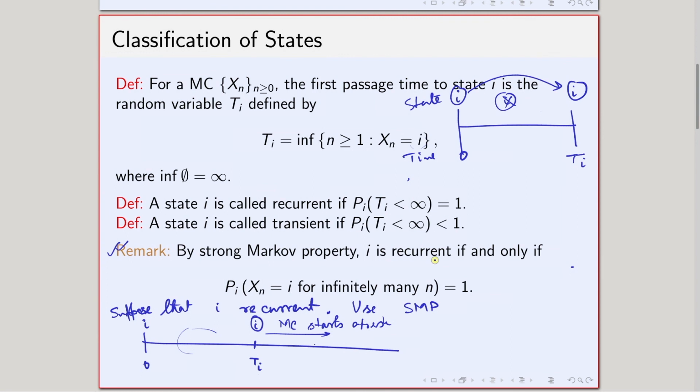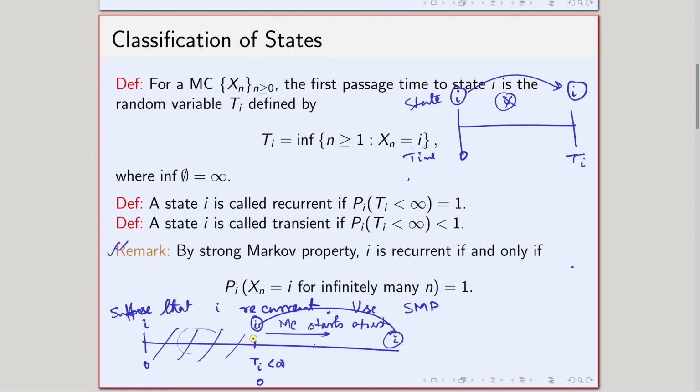I is recurrent, so I will come back to I for sure, that is Ti is less than infinity for sure. Now starting from I, again I come back to I, the reason being that the Markov chain starts from here. If I rescale this time to 0, then it is basically starting from I and I can just forget about this part. This is basically again a new Markov chain having the same transition probability matrix.